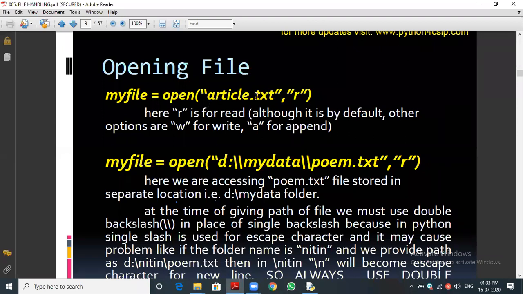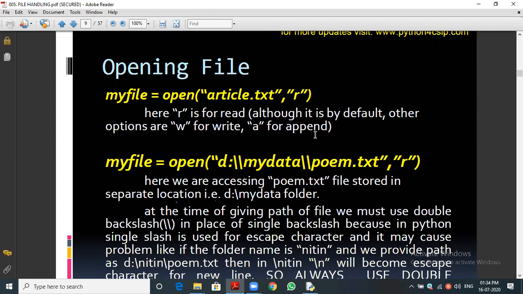I said that the open function will do two things. For example, if a file like article.txt is there in the computer, it will open it. Suppose that type of file is not there, what will the open function do? It will create a new file with the same name we mentioned in the file name, and it will open it. I already said there is a mode. r is read mode. Now we are opening the file in read mode. I already said w for write mode, a for append mode.